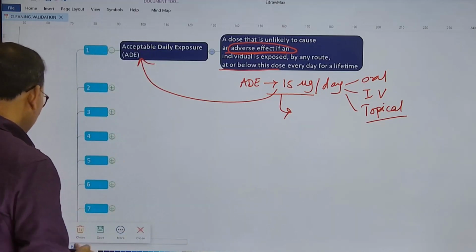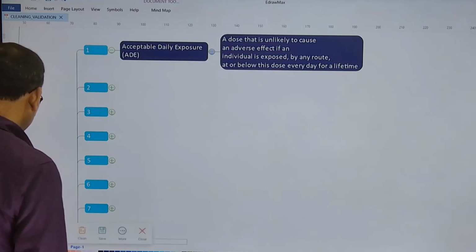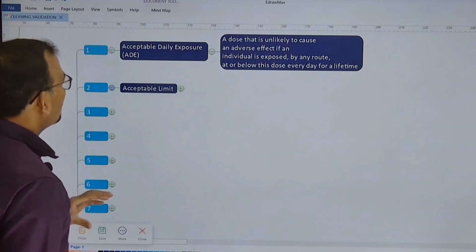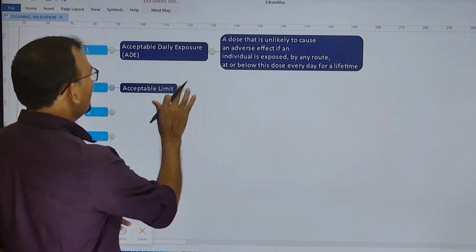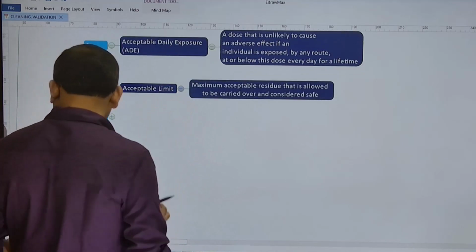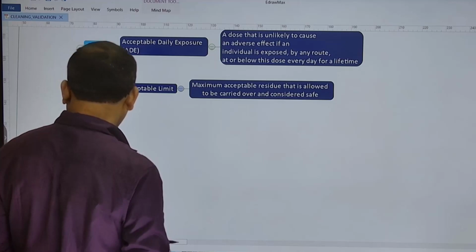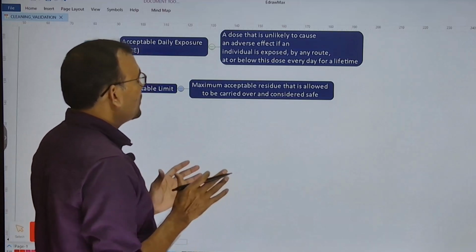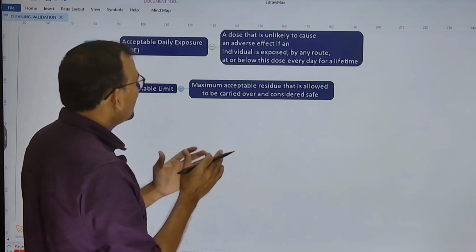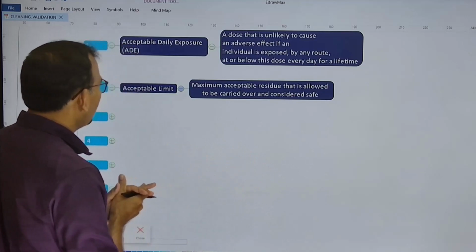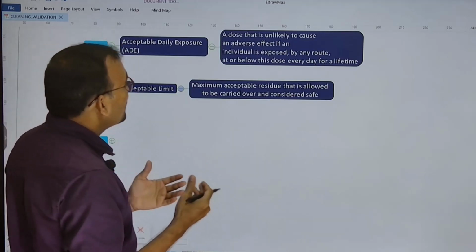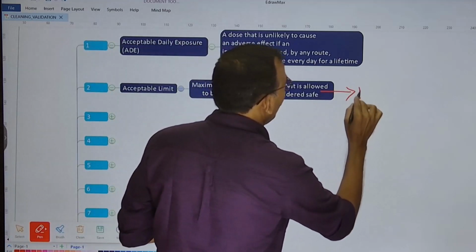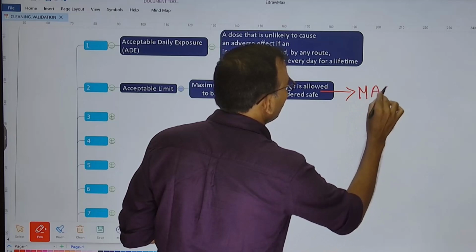The second definition is about acceptable limit. So what is the definition of the acceptable limit now? Maximum acceptable residue that is allowed to be carried over and considered safe. So maximum acceptable residue means it also can be called as the MACO or maximum allowable carryover.